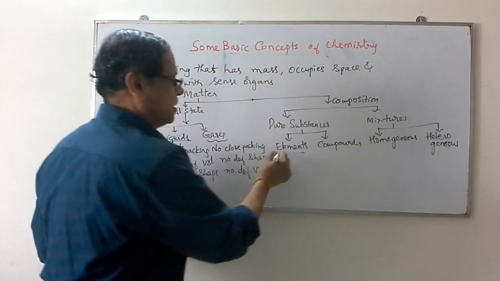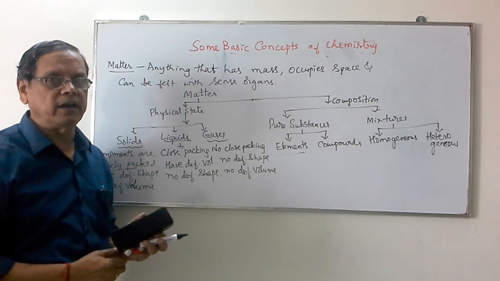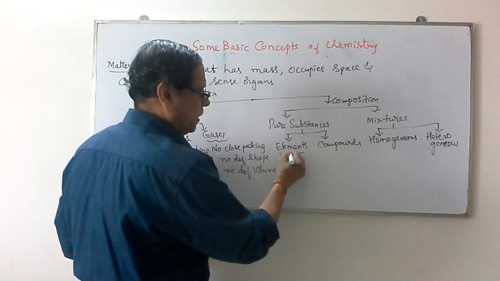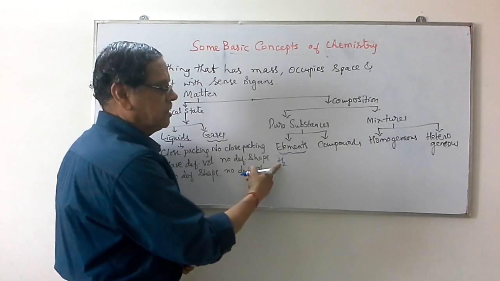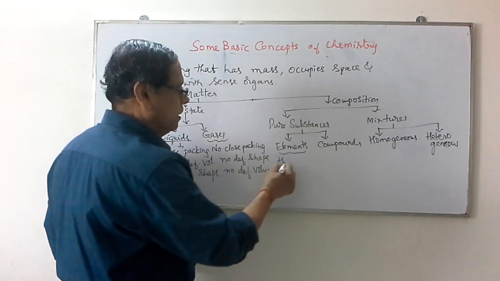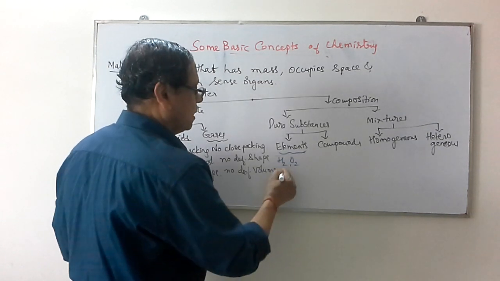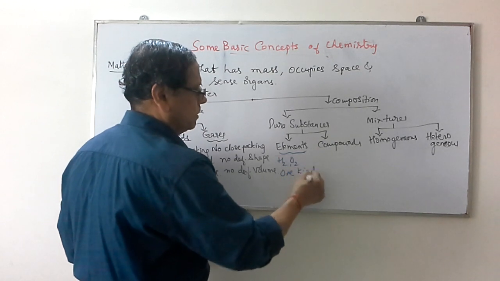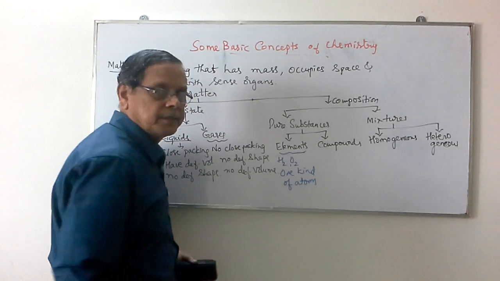Elements are substances formed by only one kind of atoms. For example, hydrogen gas consists of only hydrogen atoms. Similarly, we have oxygen, which is formed by only one kind of atoms.